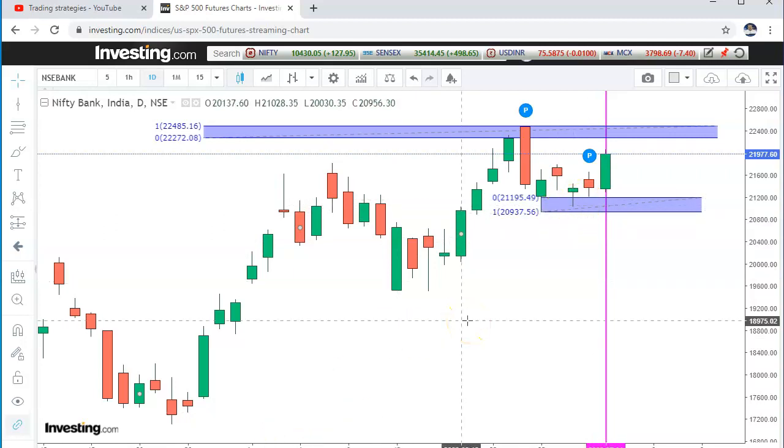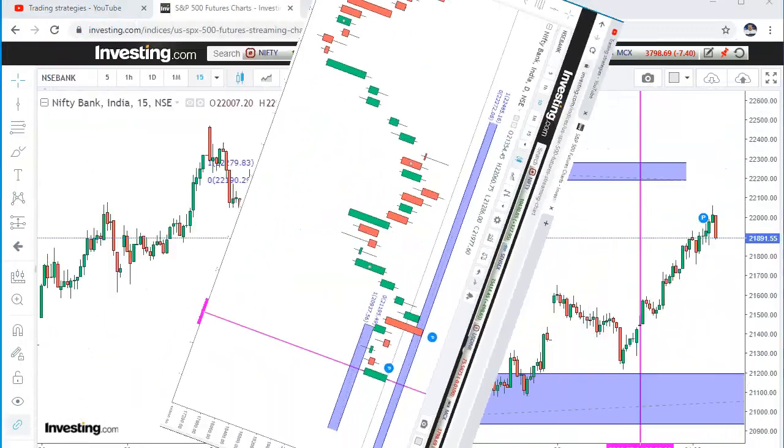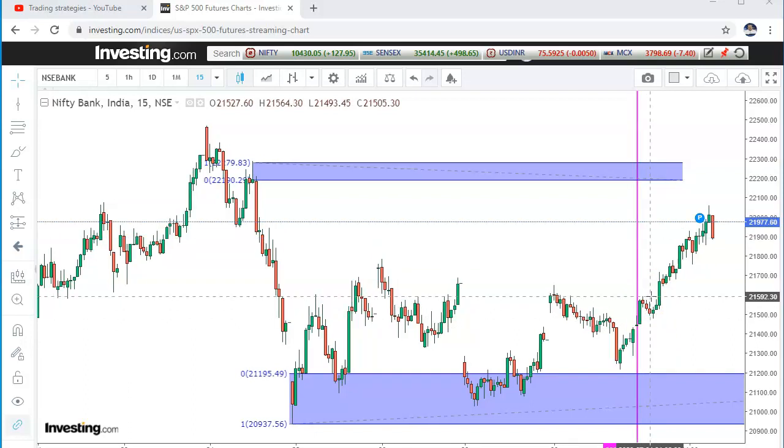So we'll see for tomorrow's trade how we have to trade. So any intraday dip can be bought. If the price opens above today's high and sustains above, then we can go for a long entry with a target of 22,400. So on the 15-minute chart, we'll see now. This is the 15-minute chart. This is today's price action. It opened up here, a small up, a small dip, this one, and it gave a breakout at 21,590 or 600 kind of levels and rallied.